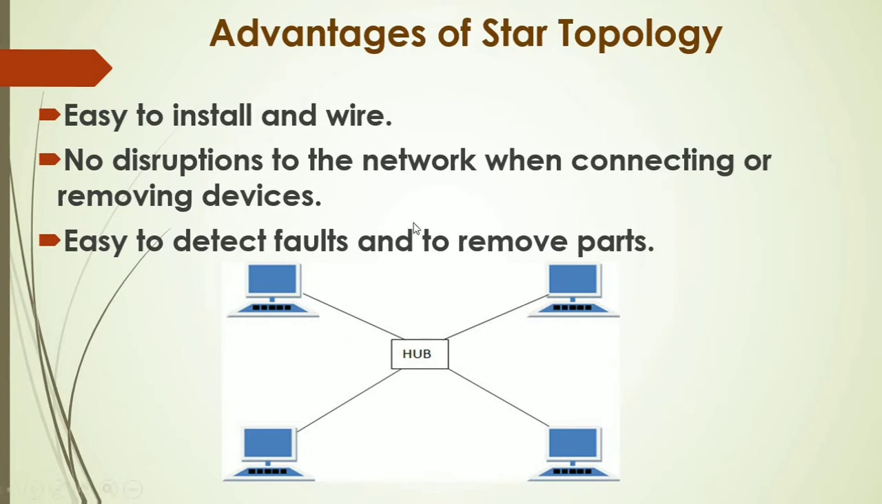Easy to detect faults and to remove parts. If one node is not receiving data, it means there might be some problem in its cable or in that node. So we can easily detect the fault and we can remove the part, and after repairing we can easily connect that particular node. That's why star topology is easy to detect fault and to remove parts.